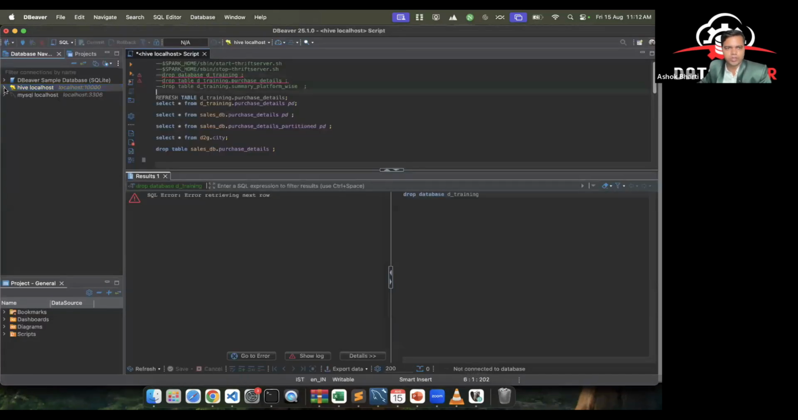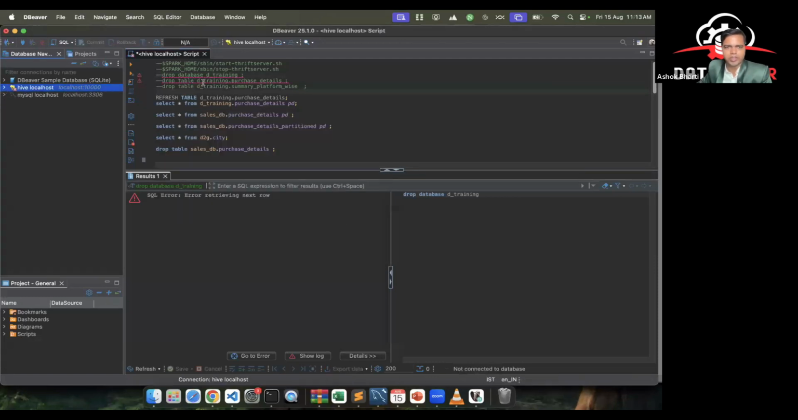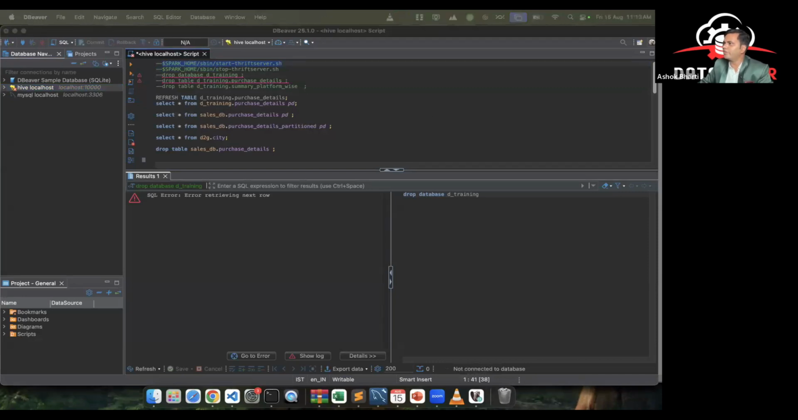So here, if you see Hive localhost, it is written. It is saying that it cannot open. For that there is something called a thrift server, so we need to start a thrift server. What is a thrift server and why is it used? It is basically so that in a local machine you can connect your Spark SQL to DBeaver. That is why the thrift server is required, and you will get to know more about it in our actual class.